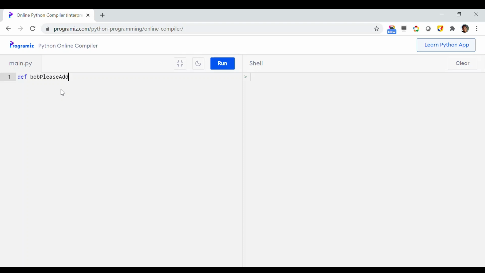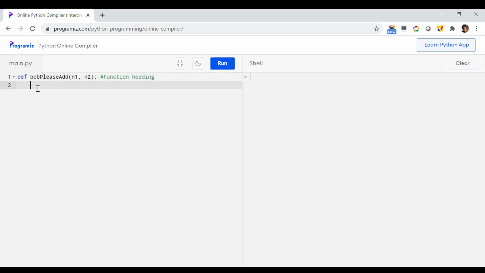So def followed by this function name, and after this function name you have to pass the parameter list. So that is n1 and n2, and then there will be a colon, and then that line is basically called the function heading.